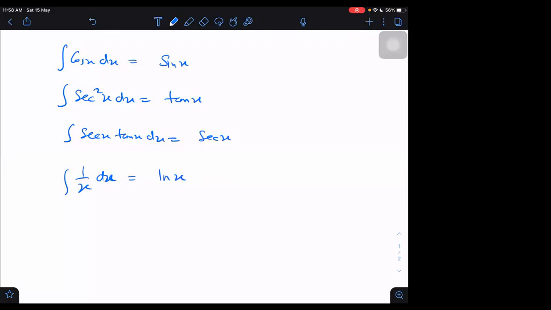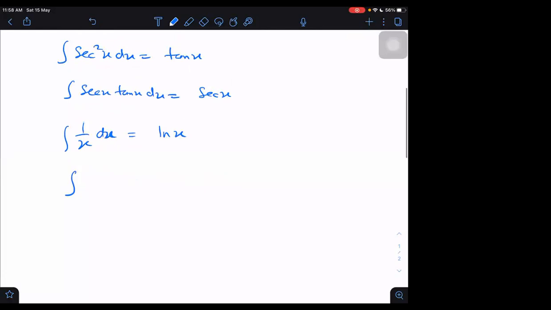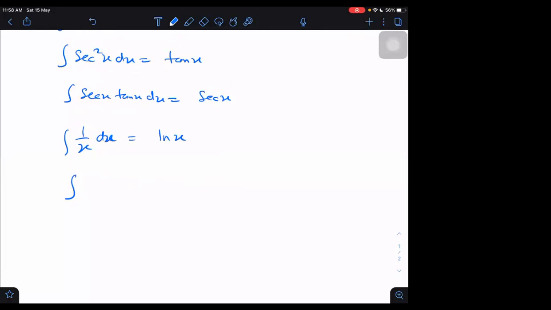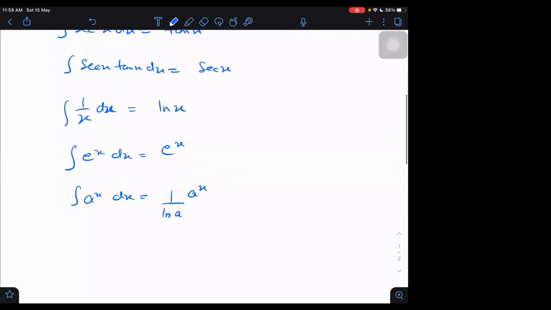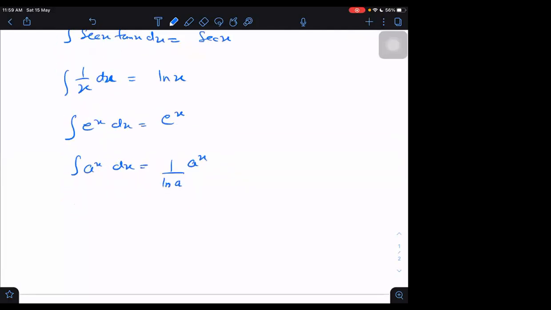What is the integration of e raised to power x? Very simple, it is e raised to power x. The integration of a raised to power x is a raised to power x divided by ln a. If in doubt, we should take the derivative again.